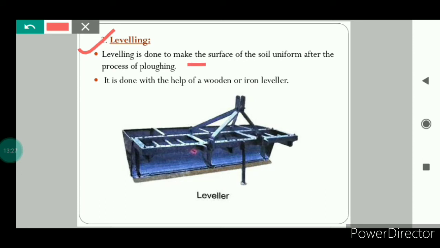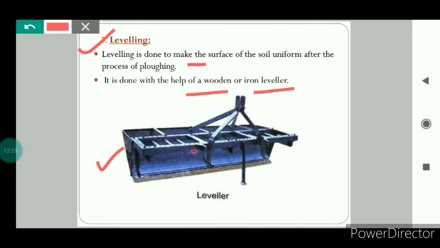Leveling is done to make the surface of the soil uniform after the process of plowing, and it is done with the help of a wooden or iron leveler. You can see here this is a picture of a leveler. So now the question comes, what is the need for leveling? Leveling is very important because it prevents soil erosion.